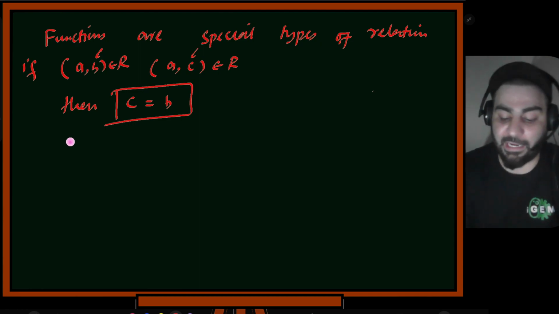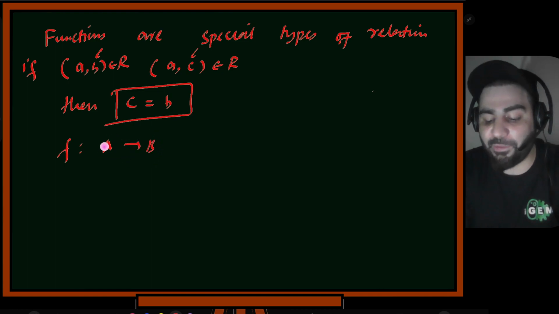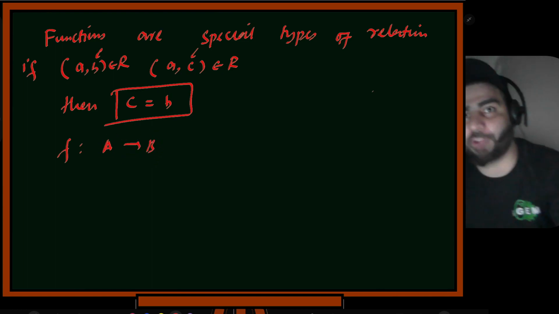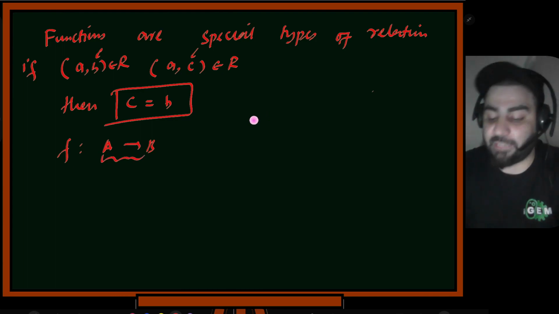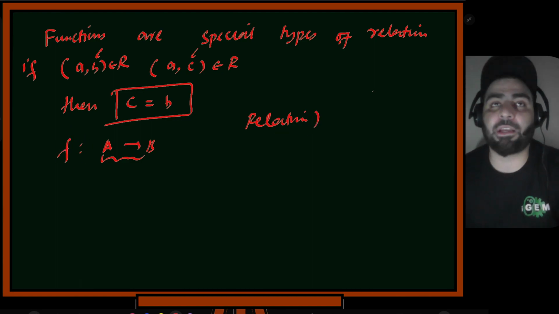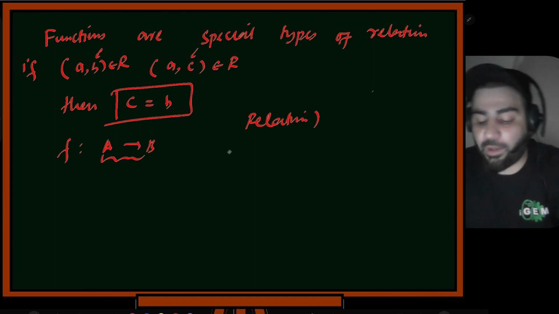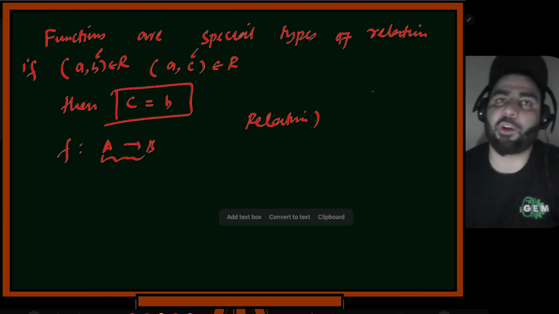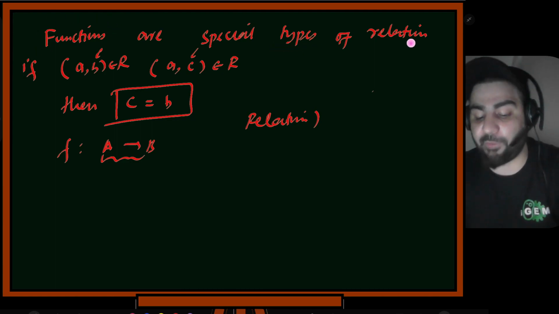People usually write it as F goes from A to B. Now you know that going from A to B means Cartesian product. You'll take all the ordered pairs. A to B basically means you'll take a relation. And now by writing this F, you're putting additional constraints. So what is that constraint? The constraint is that one input should have only one output. One input cannot have two outputs. That's what I wrote. Functions are a special type of relations.